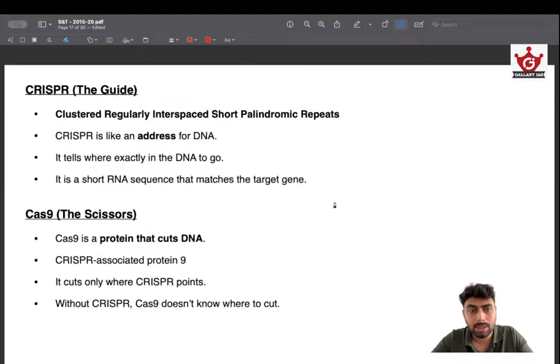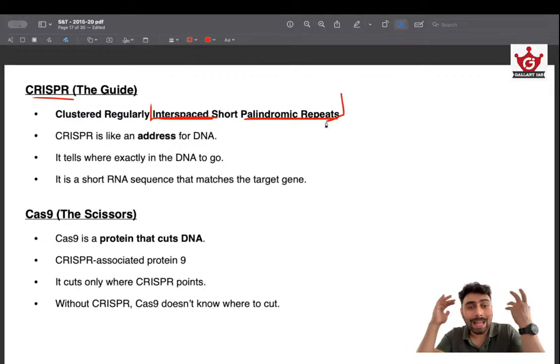So CRISPR stands for clustered regularly interspaced short palindromic repeats. That doesn't mean much, but the reason I have told this is that interspaced short palindromic repeats are related to genetic engineering. UPSC may ask something like this. If they give something associated with it, we will otherwise have absolutely no idea.